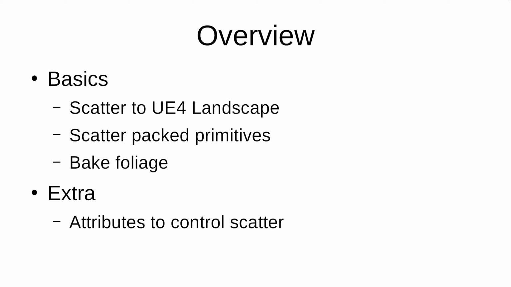assuming that's use foliage on a landscape, so it's pretty much the only place that makes sense for it. Then we're going to scatter packed primitives, which are the Houdini equivalent of a static or instanced mesh in Unreal Engine. And then finally, we're going to bake those to foliage.